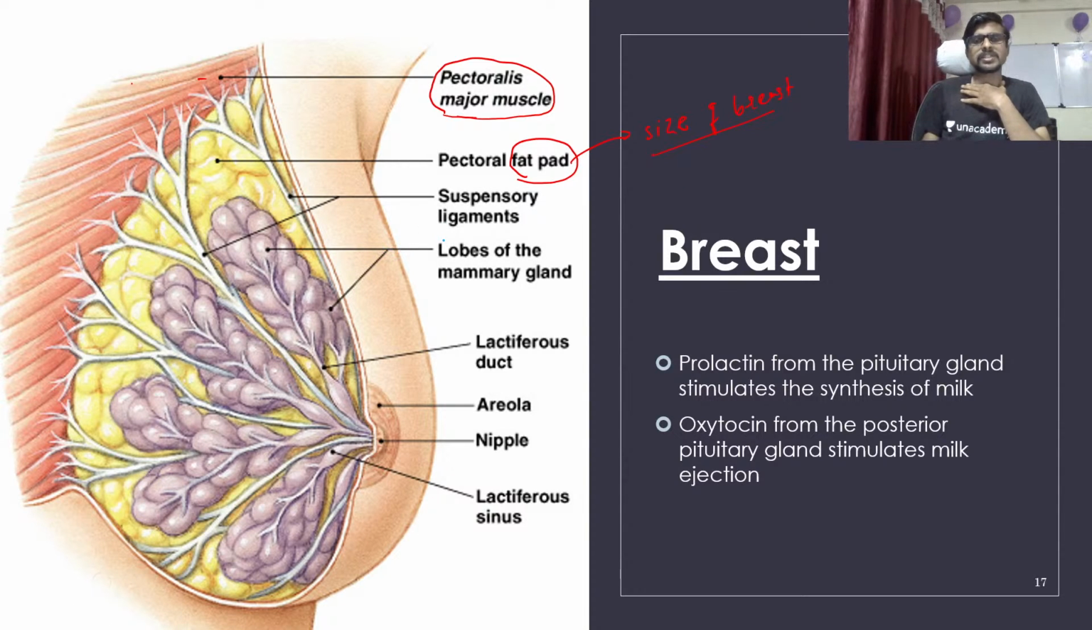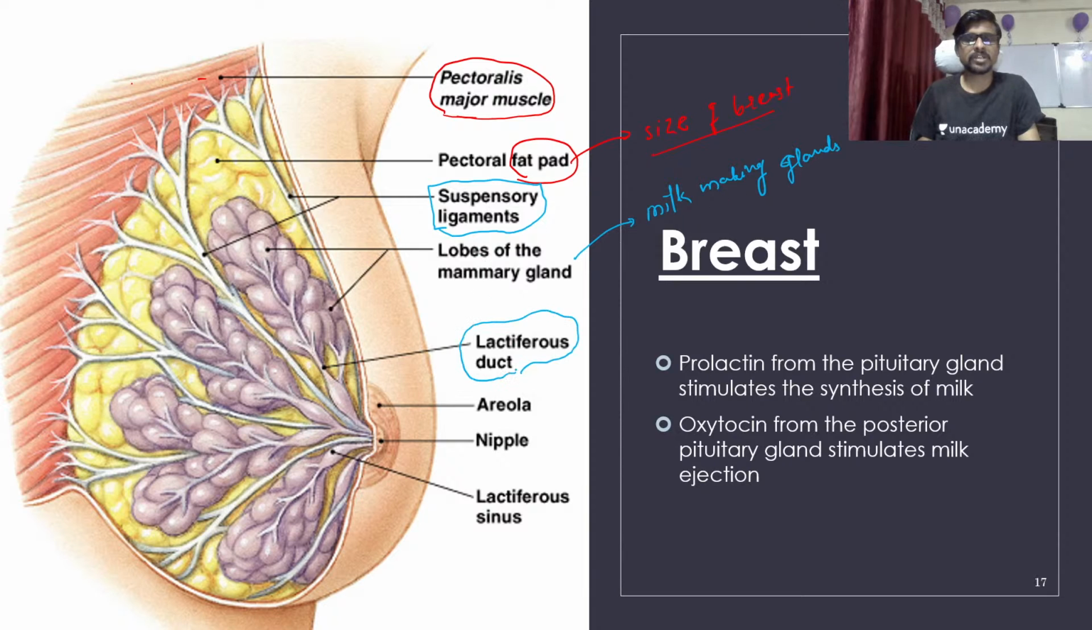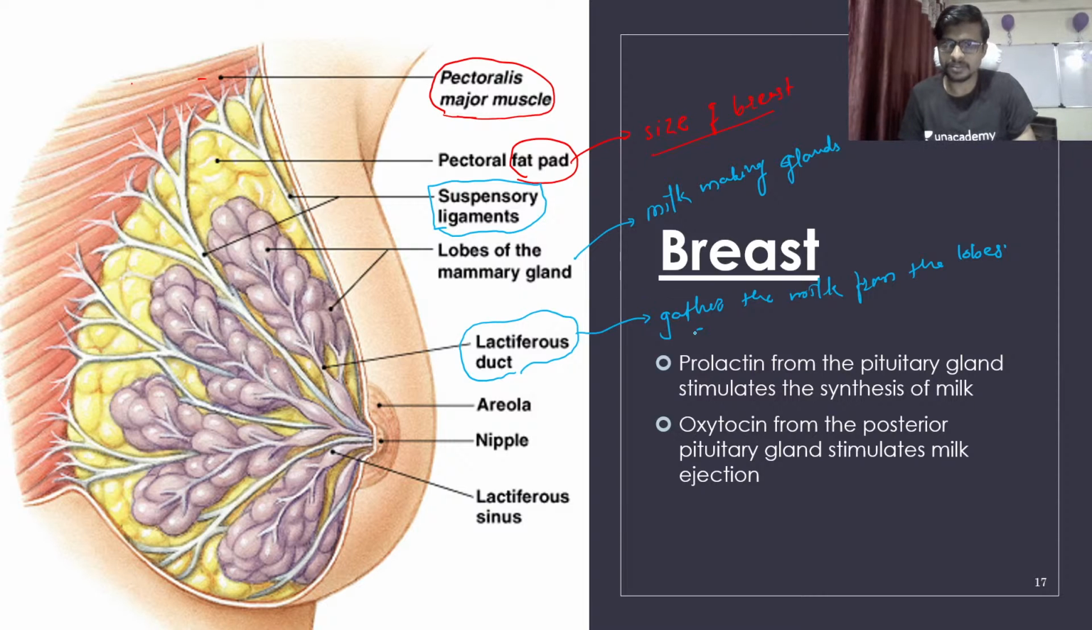This is the suspensory ligament. This ligament holds this fat pad and the structure of the mammary gland in its position. This is the mammary gland, responsible for making milk, the milk-making glands. This is the lactiferous duct. This duct gathers the milk from the lobes of the mammary gland.